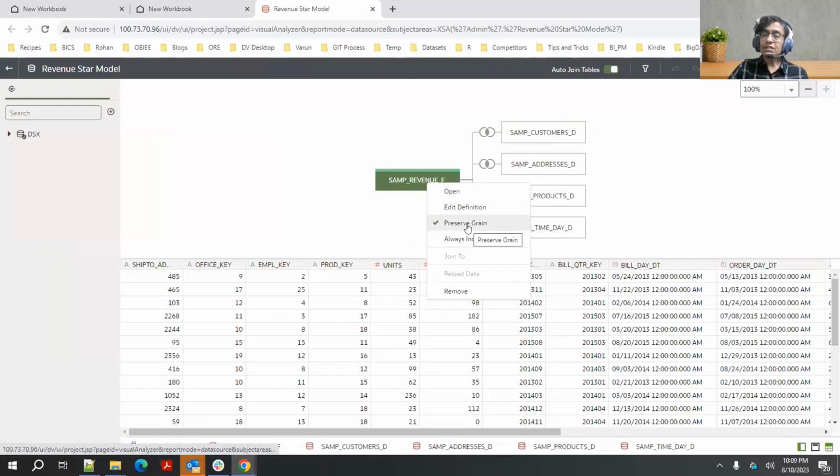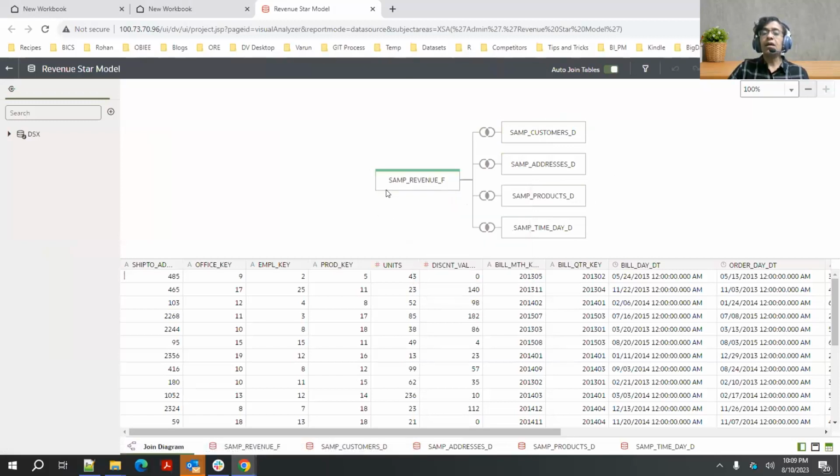If you don't have this flag set, then when you explain a column from customers, it is only going to consider this table. It will not even look at the other tables, which was the behavior before July. So from July onwards, we truly support a star schema model as long as you set the preserve grain flag on your fact table. So those are the enhancements that we've made to Explain feature.